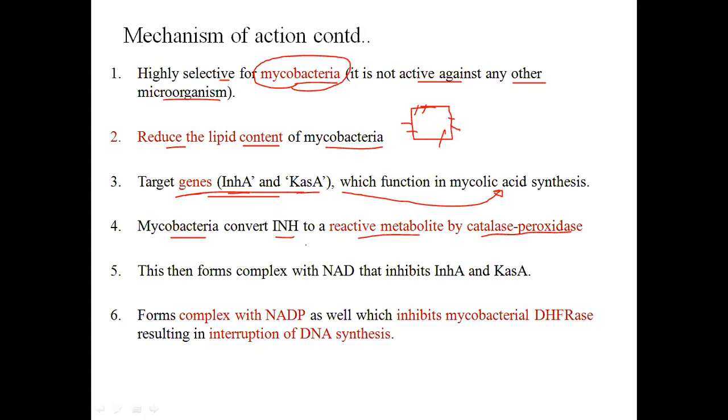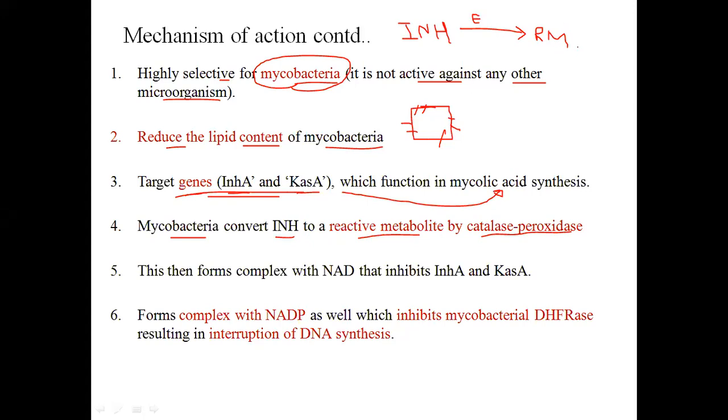Okay, try to understand this. Mycobacteria convert INH, this is isoniazid, to a reactive metabolite with the help of an enzyme.